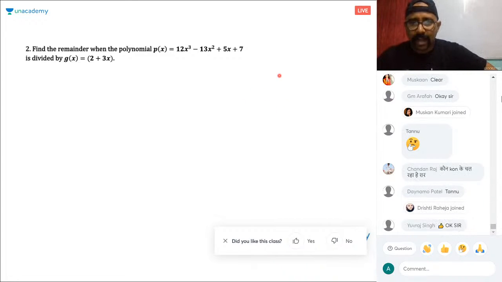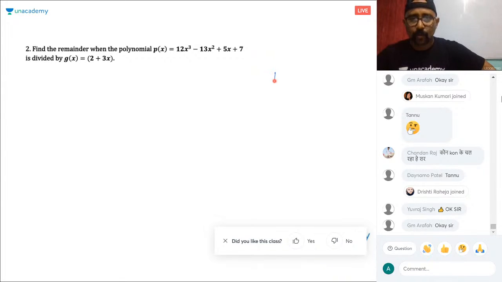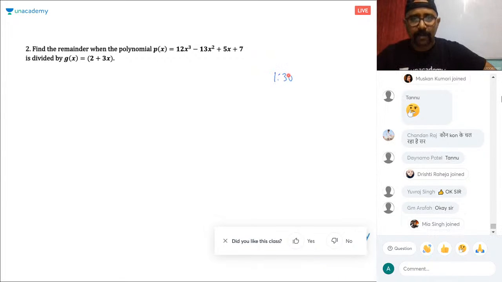Basically, yeah, Chandan, we are having two classes. One is 1:30 to 2:30. I'm having class for polynomials at 1:30. And at 7:30 p.m., I'm having class for linear equations. So these are the two classes I am having.